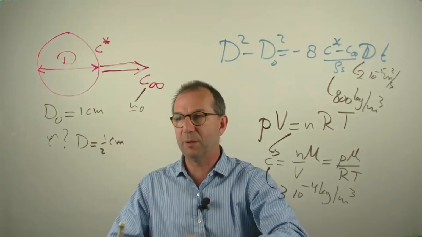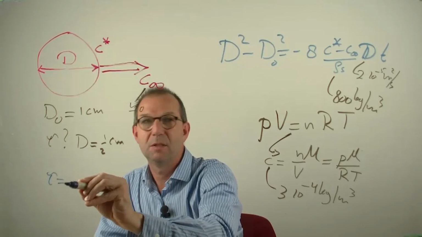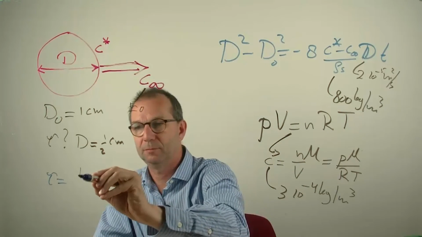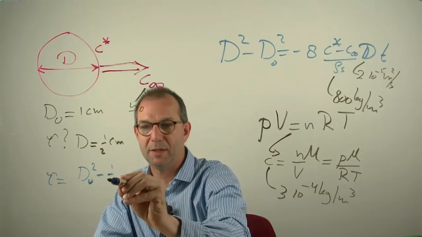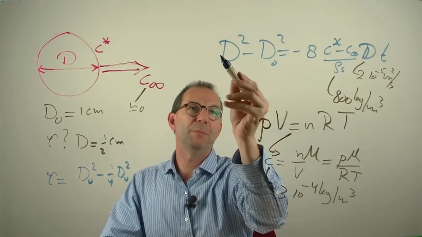Let me move over a little bit and write explicitly this time. It is d0 squared minus half of that, so squared gives a quarter. I use the minus sign to flip these two.